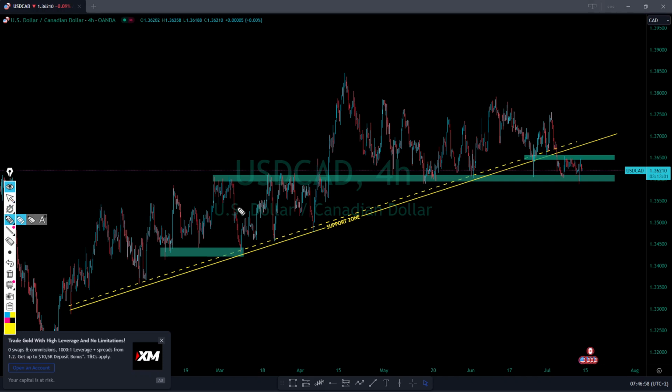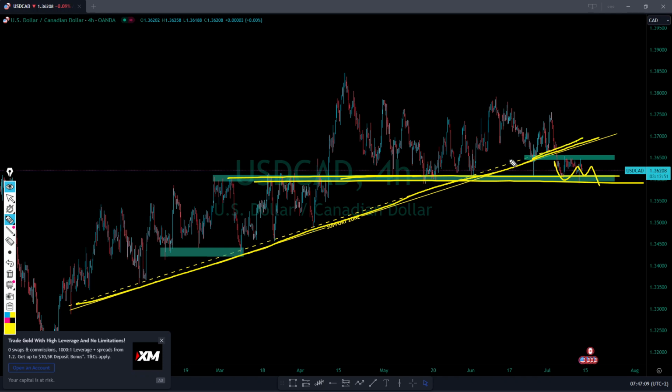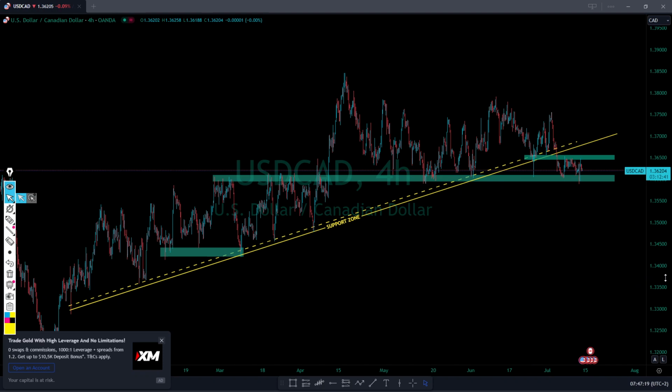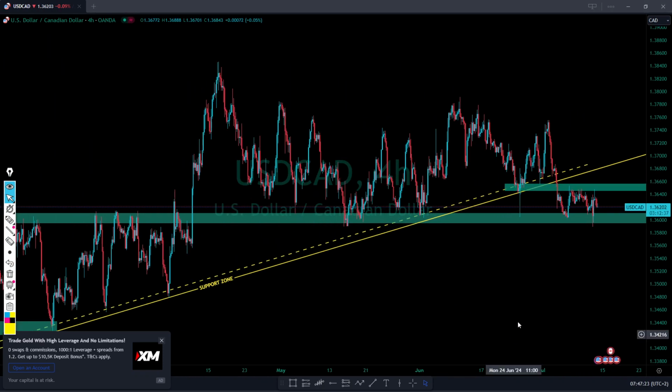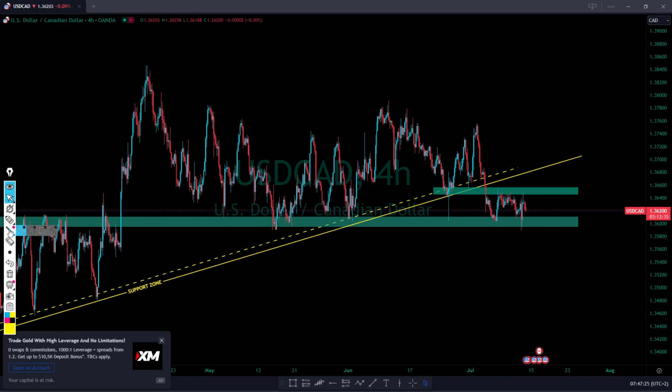But the overall structure is still actually a very nice bullish move, but we also have this support area. So we can't just conclude and say, yes, we are on a sell because we broke out of that. Nope. Why? Because there is this nice area that we can call a support area. For us to say we are on a sell, it means that we need to break out of this structure. Do you see that? We need to break out of this structure before we can say, now we are on a sell.